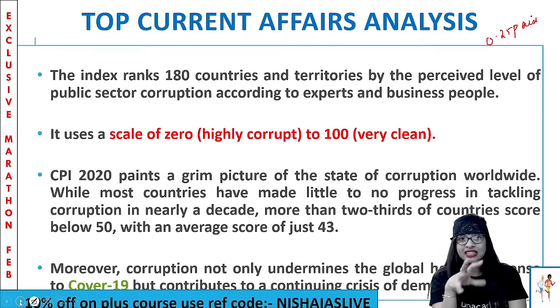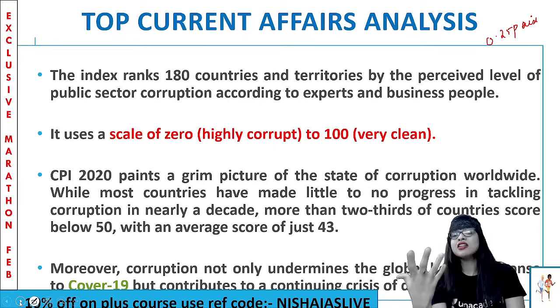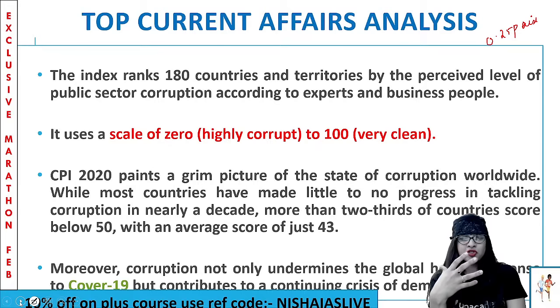So basically, this index, don't you think so? It's giving you a grim picture of the state of corruption worldwide. So you're comparing your country with so many other countries. And if you see over the years, most countries have made little to no progress in tackling or eliminating corruption in nearly a decade. More than two-thirds of the countries score below 50, with an average score of just 43.